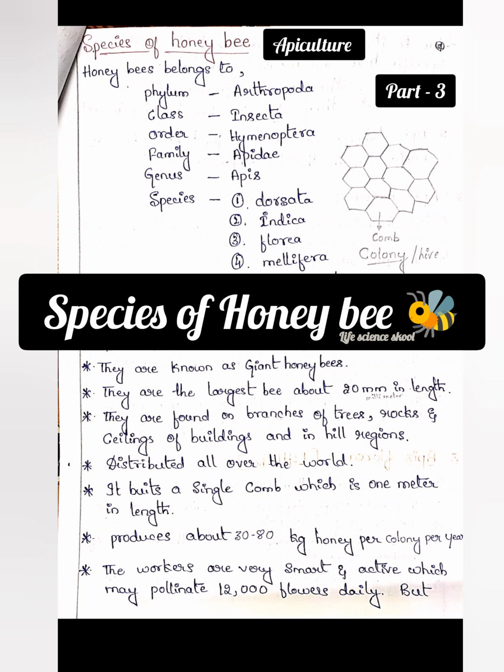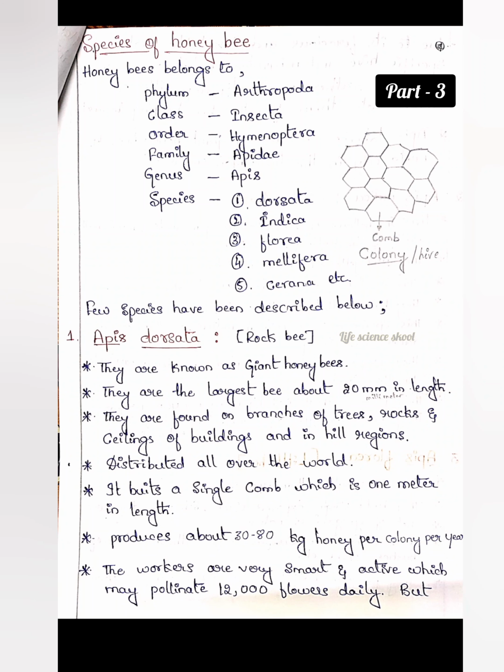In this video, we are going to talk about species of honeybee from the chapter Apiculture. So first we will know about the classification here. Honeybees belong to phylum Arthropoda, class Insecta, order Hymenoptera, family Apidae, genus Apis.